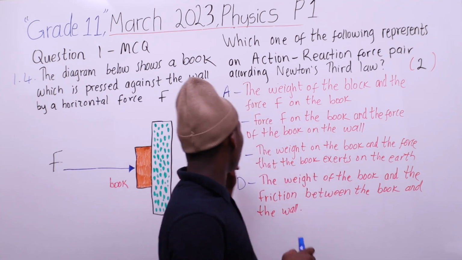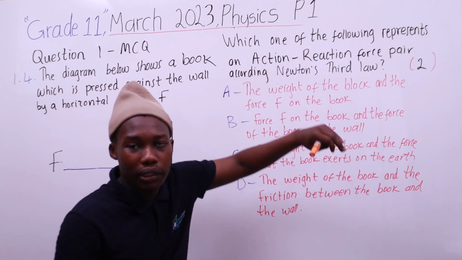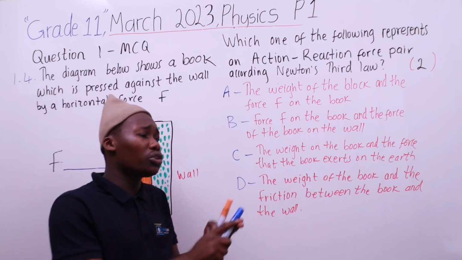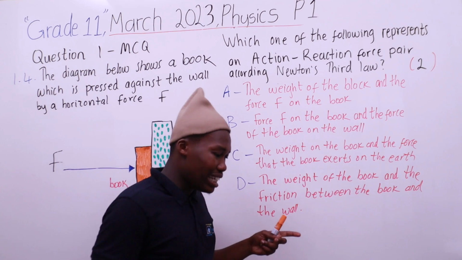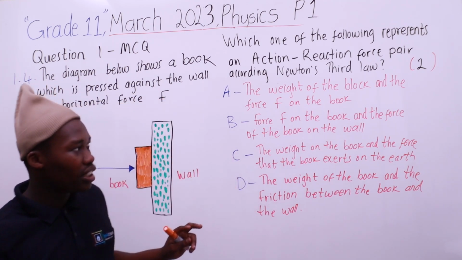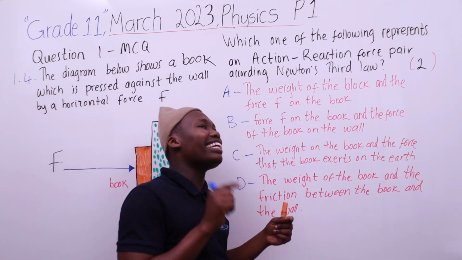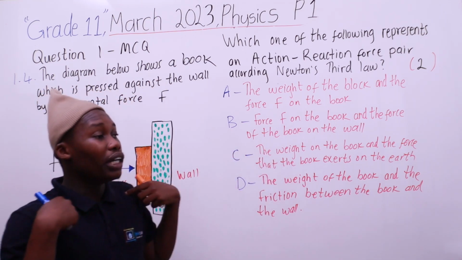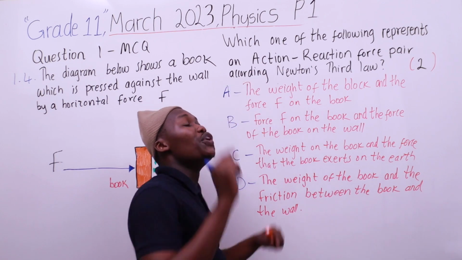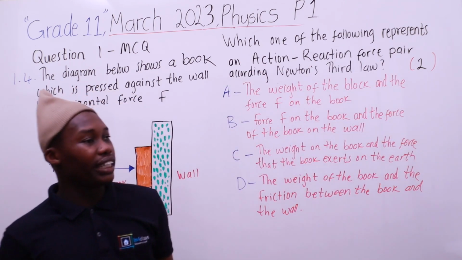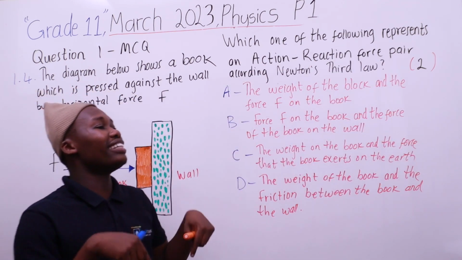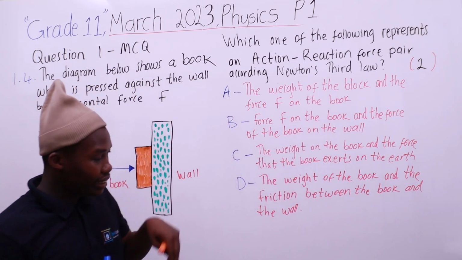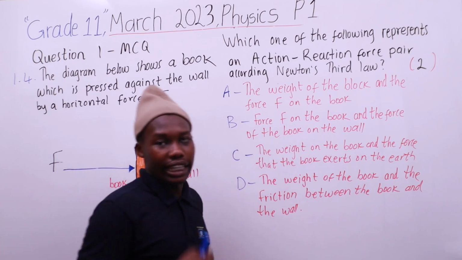So now what you are looking for, an action-reaction pair. You are looking for two forces that are equal, but they are opposite in direction, and then they are acting on opposite objects. Okusho ukuthi A will exert a force on B, and B will exert a force on A. Yabo? So they are not exerting forces on the same object. A exerts on B and B exerts on A.